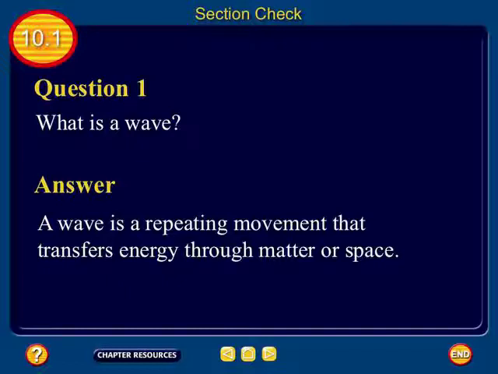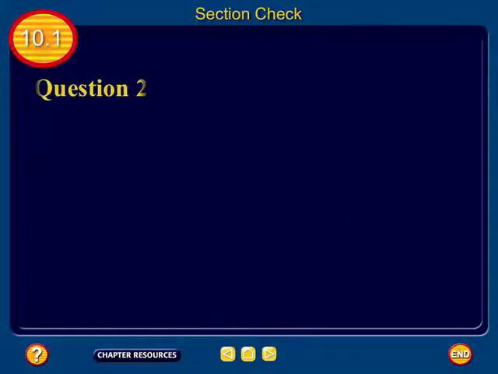Okay, if it transfers energy through matter, it's called a medium. Well, what's the wave called? A mechanical wave. And if it doesn't, then it's another type of wave. And we'll hit it right here.